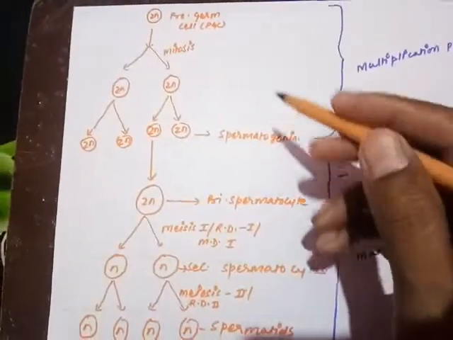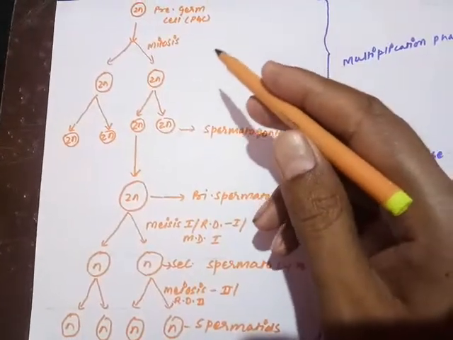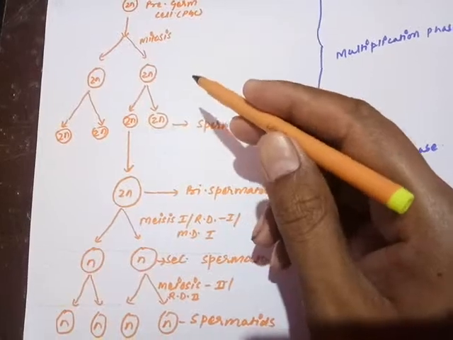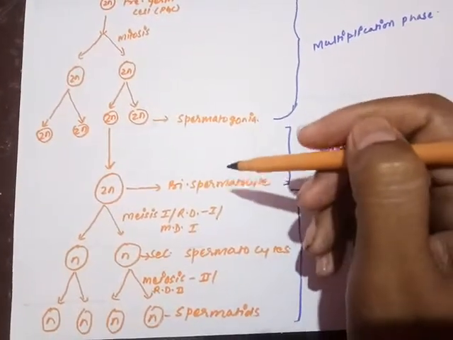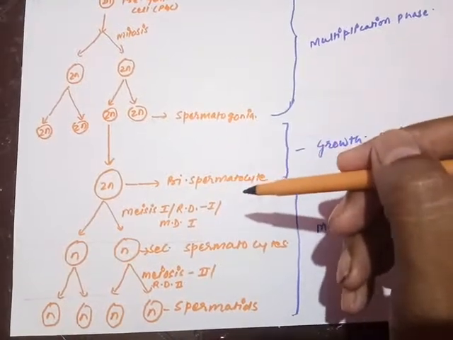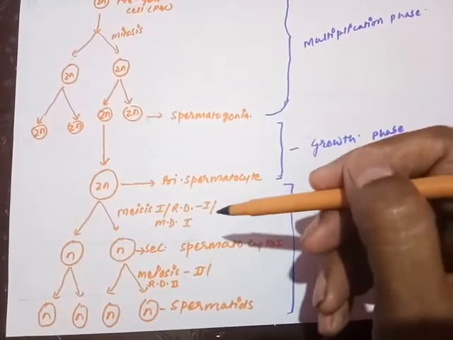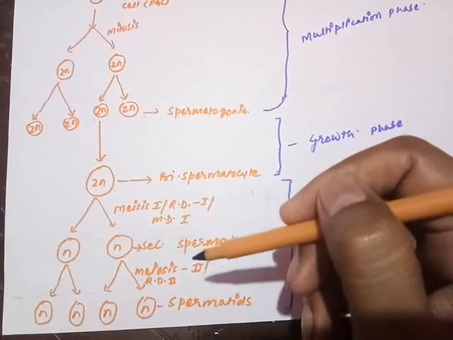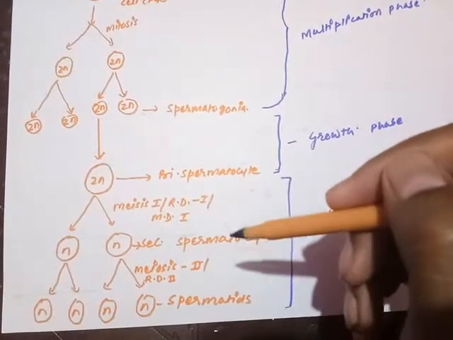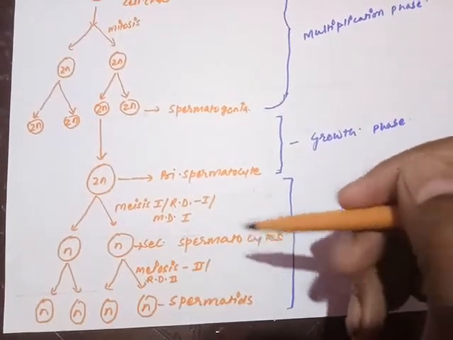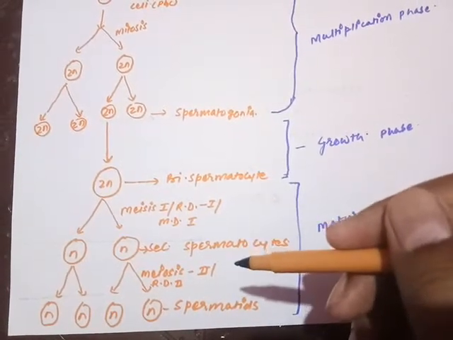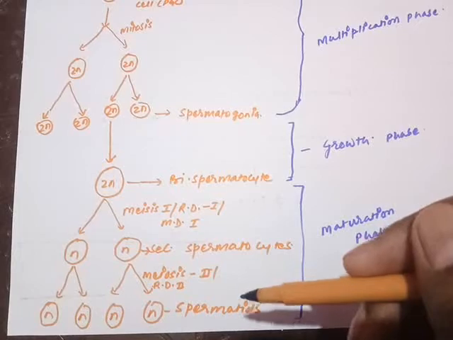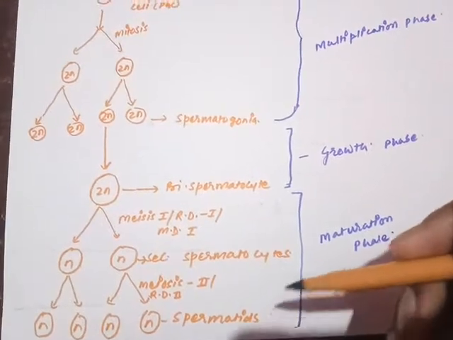Once again, the primordial germ cell undergoes repeated mitosis and forms diploid cells called spermatogonia. Now the spermatogonia enlarges in size to form the primary spermatocyte. Meiosis first, meiosis second. The primary spermatocyte forms two secondary spermatocytes from meiosis first. Then the secondary spermatocytes move into meiosis second to form four haploid spermatids.